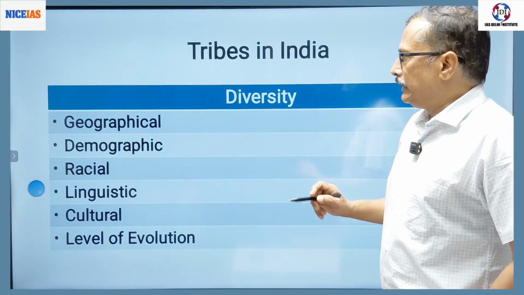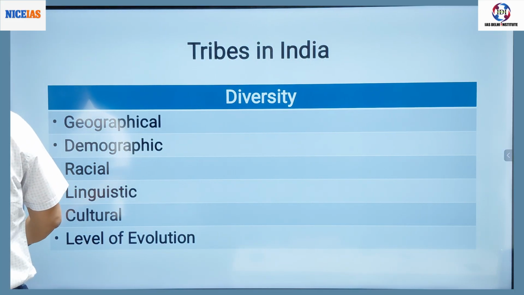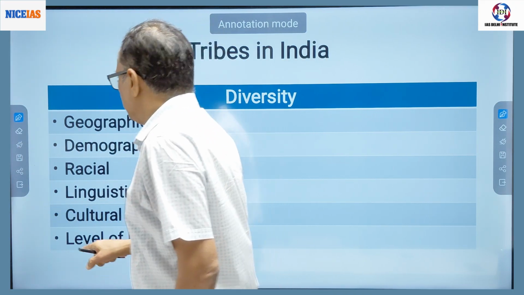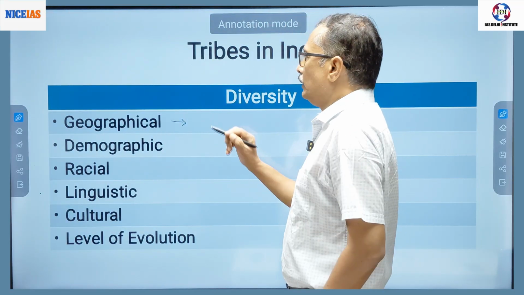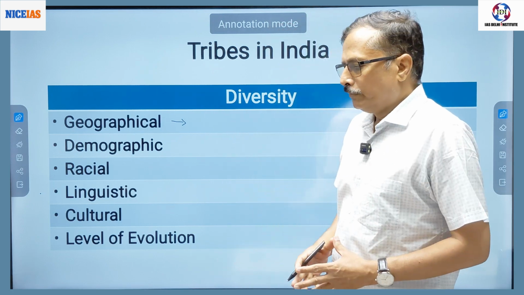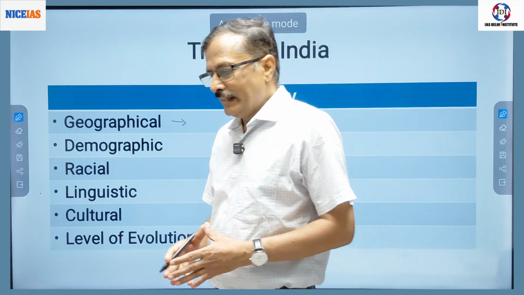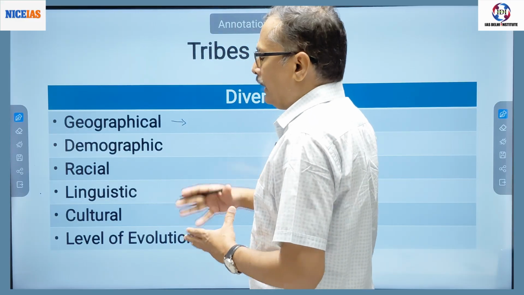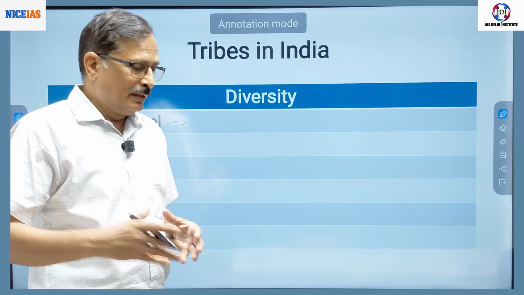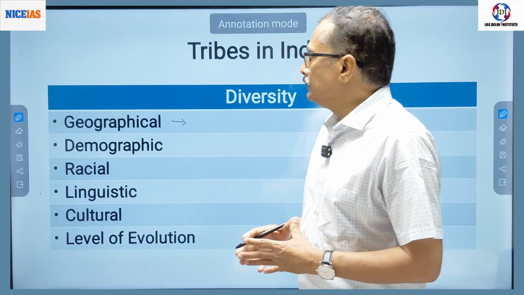Now, if you see their diversity, then there is geographical diversity. If I talk about geographical diversity, you will find tribes in the Himalayan foothills, even Himalayan hills. They are found in the central area, that is the plateau area. Then we have island areas like the Andaman Nicobar Islands, and Lakshadweep. In these places also we have tribal population.